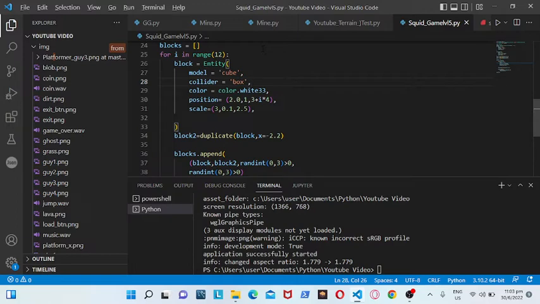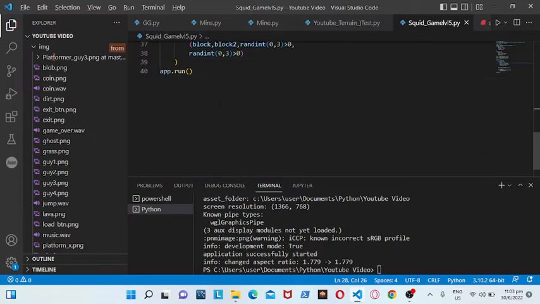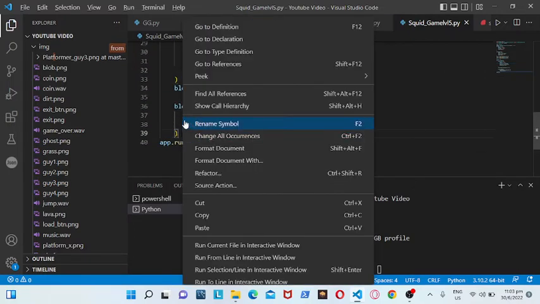Okay, so now what we need is a pillar where we would end our game. Okay, so now we should add a goal here.